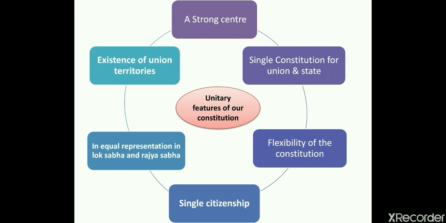Then the existence of union territories. The existence of union territories gives authority to the central government because they are directly run by the central government. Therefore, this adds to the unitary features of our constitution. So in a nutshell, we can say that the Indian constitution has federal features also and unitary features also. So sometimes we call it a quasi federal country also. Quasi federal means a combination of unitary as well as federal features.